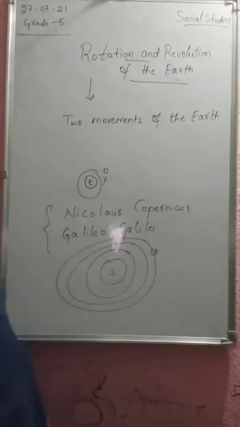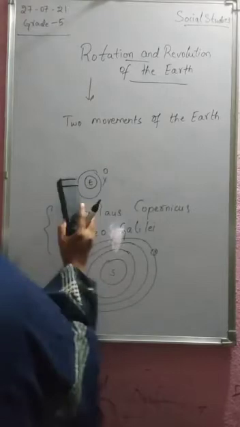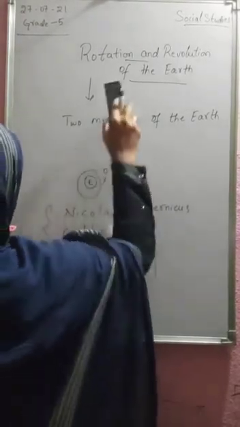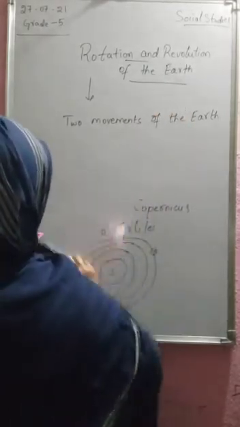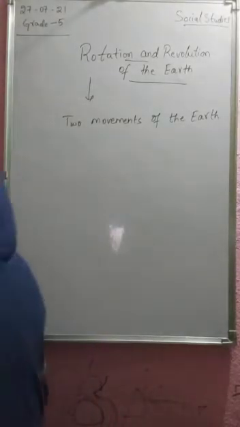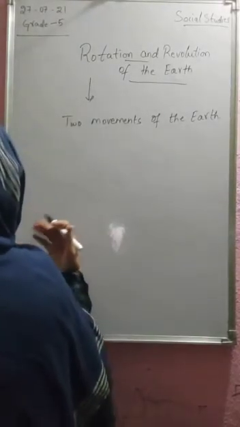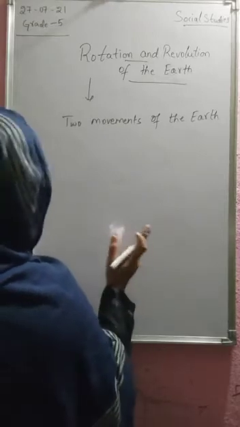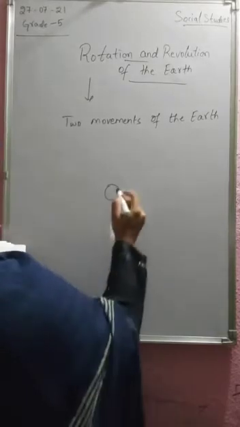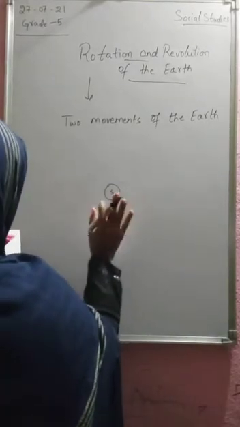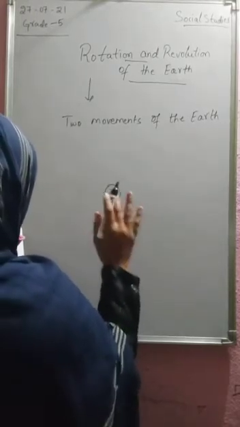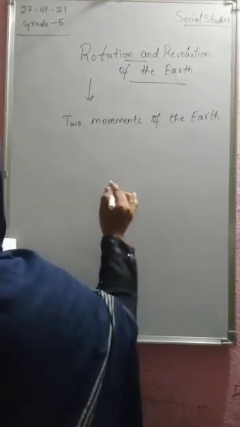Then let's get into the topic. As I said before, rotation and revolution are called the movements of Earth. The Earth is moving on its own axis, so let's have a look at how it moves. The Sun, being at the center of the solar system, has a fixed path. It is not revolving or moving around anything. It is just fixed there in the solar system.